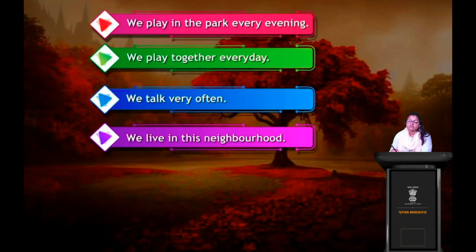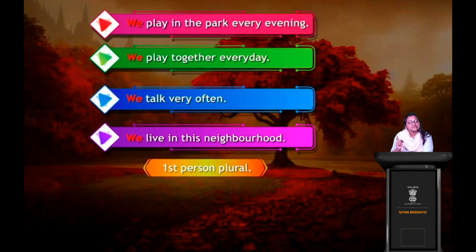So it is first person plural. Earlier it was I, first person singular. Now it is first person plural. Plural, you understand, is when it is more than one. So is that clear? And what are these? These are all base verbs. Play, talk, live, these are all the base verbs. The verbs are in base form.